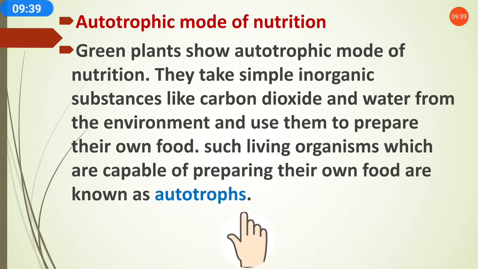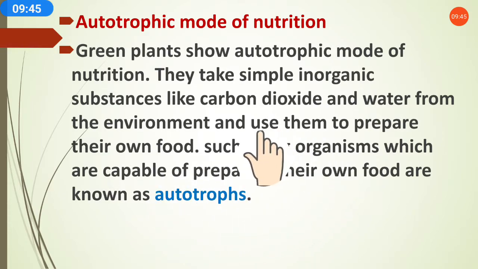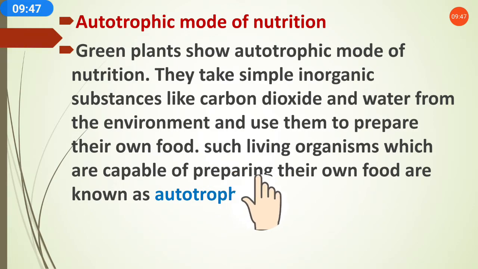So those organisms which prepare their own food by themselves are known as autotrophs. It means they are not depending on any other organisms for food. They depend on themselves to prepare their food. So the autotrophic mode of nutrition means the organisms which prepare their own food by themselves by taking the inorganic substances from the atmosphere.